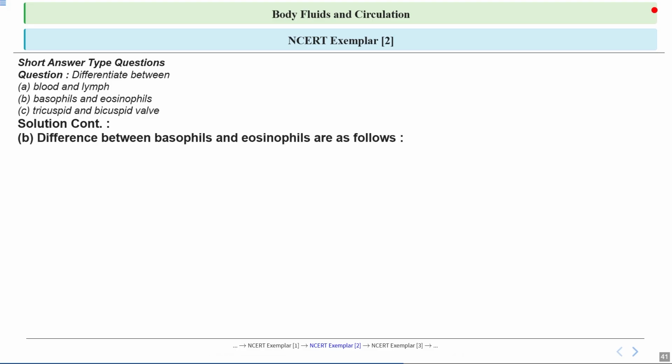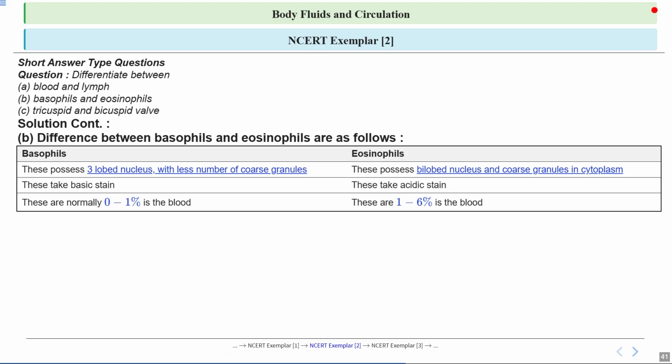So let's talk about the differences between basophil and eosinophil. Basophils have a three-lobed nucleus and fewer, coarser granules, while eosinophils have a two-lobed nucleus with more noticeable granules in their cytoplasm. Basophils are stained by basic dyes and eosinophils are stained by acidic dyes. Imagine them as preferring different colored uniforms.